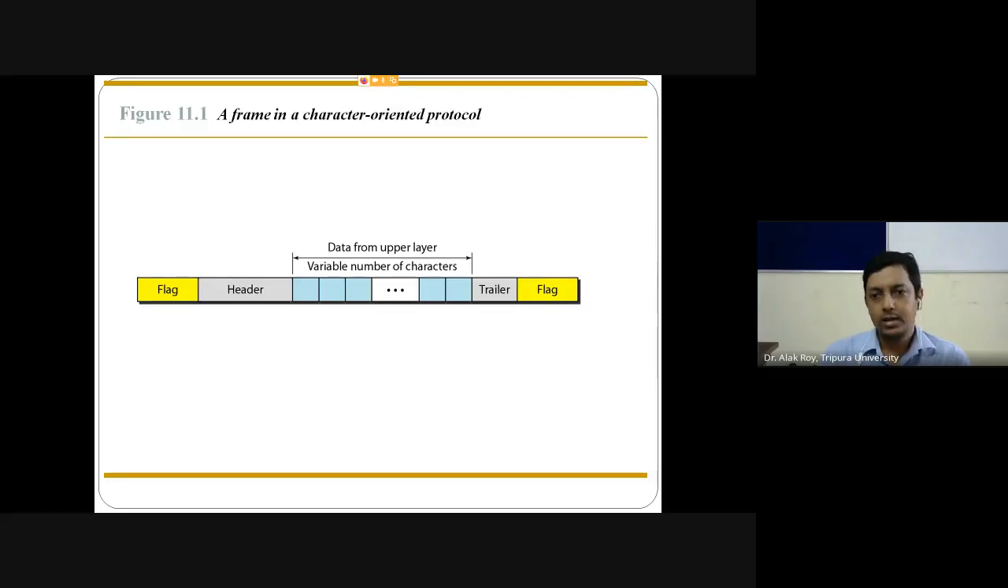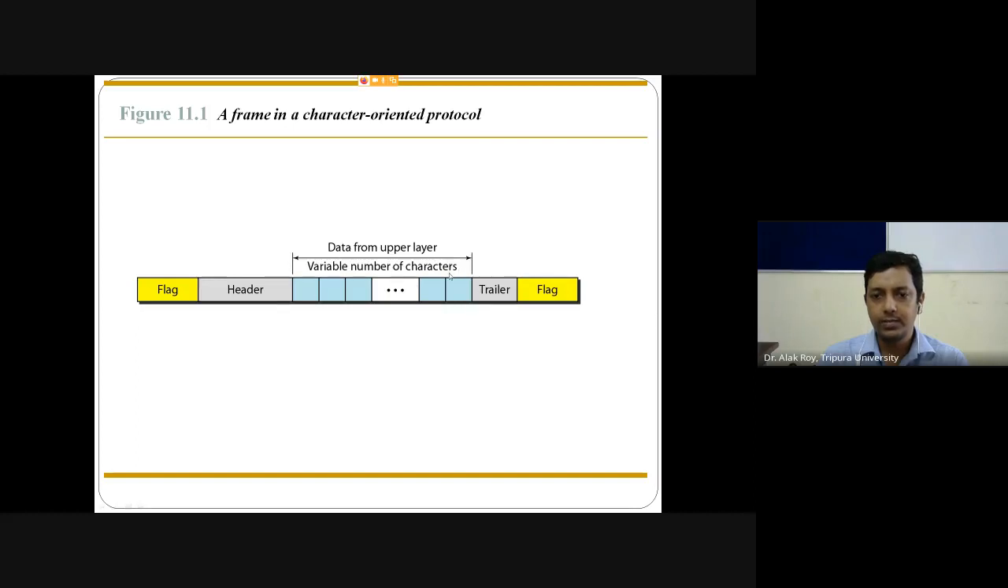Let's say you have a message of 1 terabyte, or let's take 1 GB. That 1 GB of data will be fragmented into different frames. It may be fragmented into 60 frames. Take these blue colored boxes as your frame data, that is data from the upper layer, in which a variable number of characters can be stored.